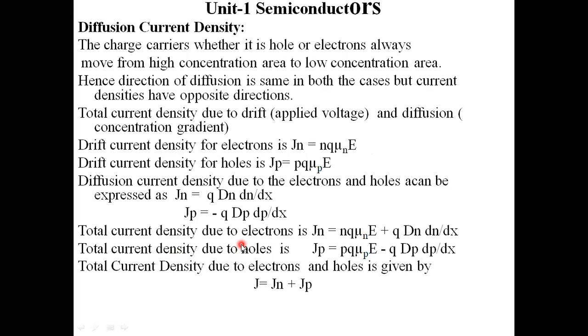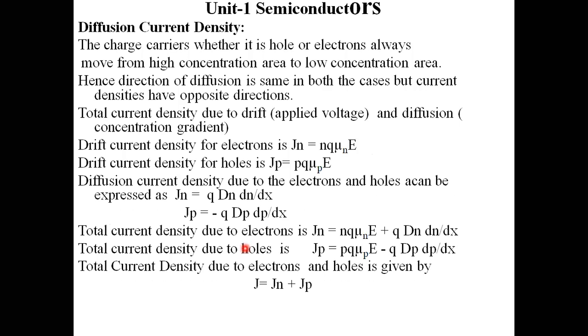Finally, I am adding up the drift current density plus diffusion current density with respect to the n type semiconductor material and p type semiconductor material, and finally the total current density due to electrons and holes is given by J is equal to Jn plus Jp. Very important topic. Please go through once again and practice this one.